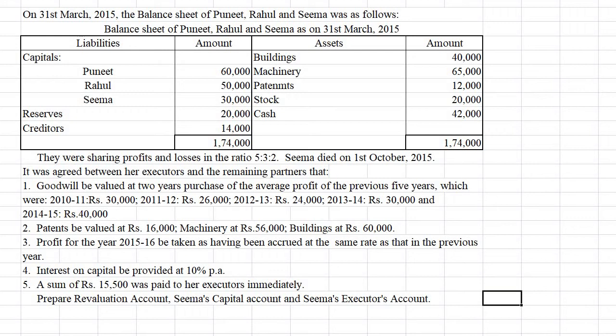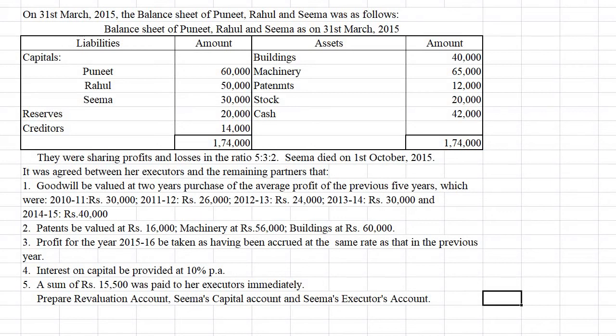That 5 years profit is given here. Then patents be valued at rupees 16,000. Patents we had 12,000, now it is valued at rupees 16,000. Machinery is valued at rupees 56,000 and building at rupees 60,000. And the profit for the year 2015-16 be taken as having accrued at the same rate as in the previous year. So see how much profit was there in the previous year, and on the same rate we can take.